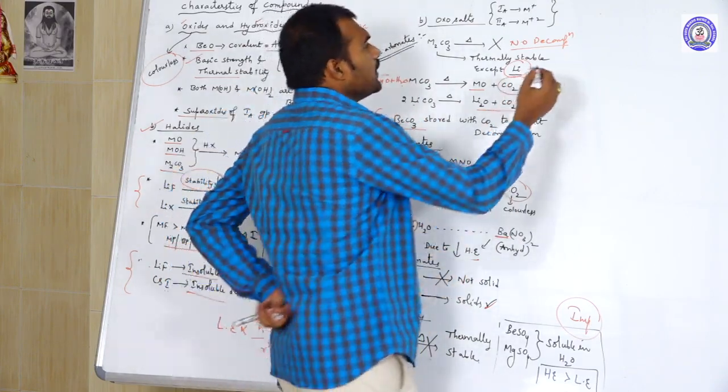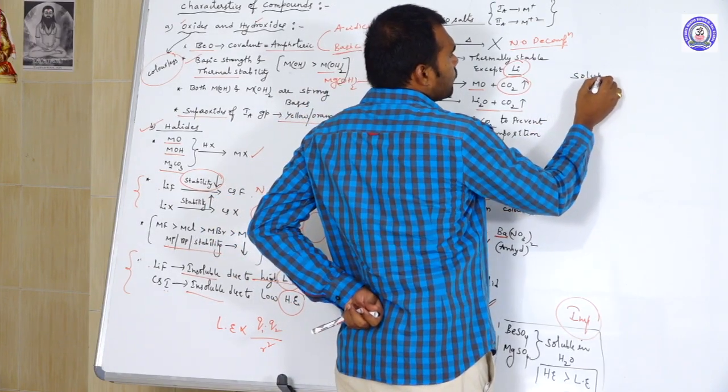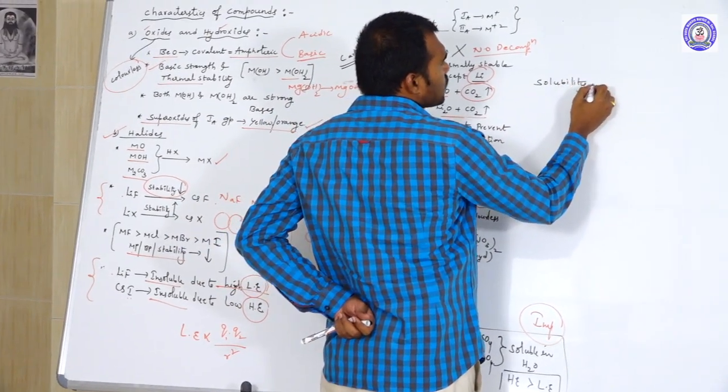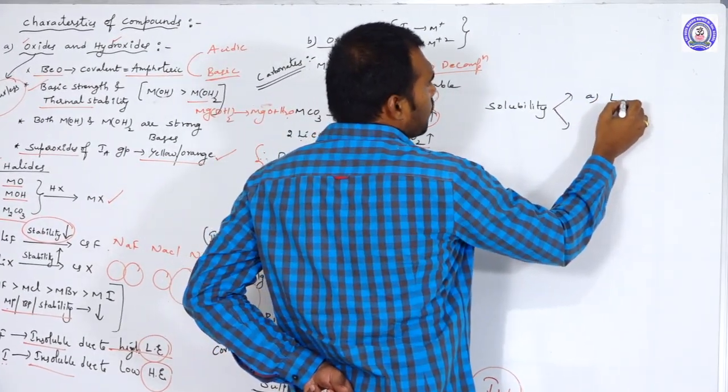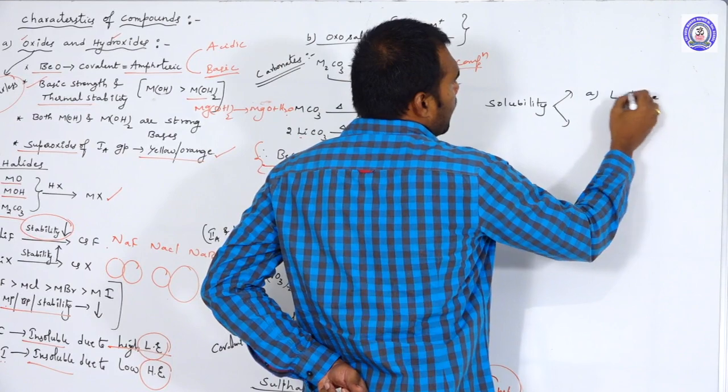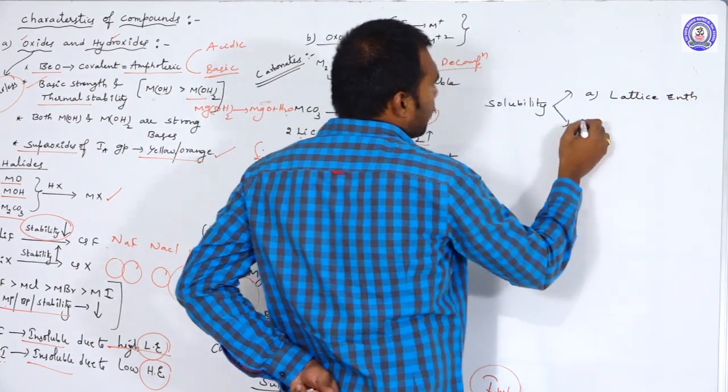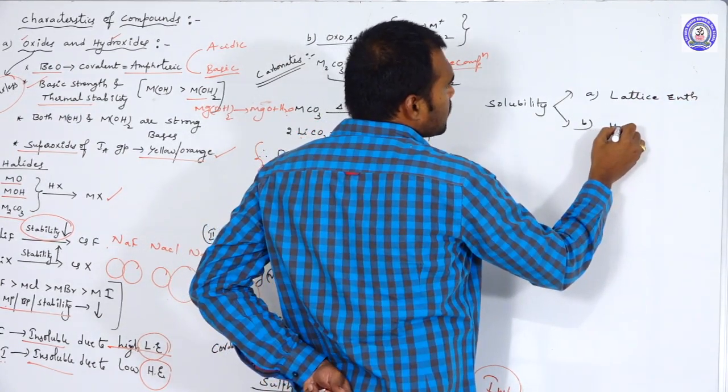Solubility of any solid mainly depends on two factors. One is lattice enthalpy, and the second one is hydration enthalpy.